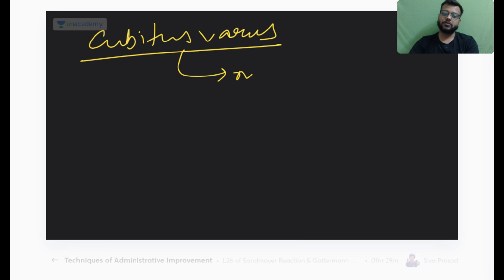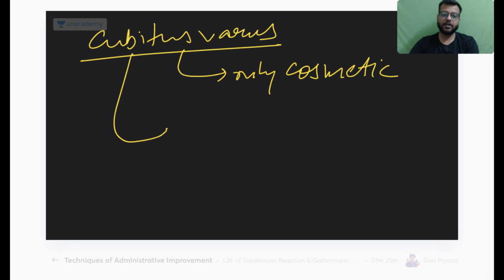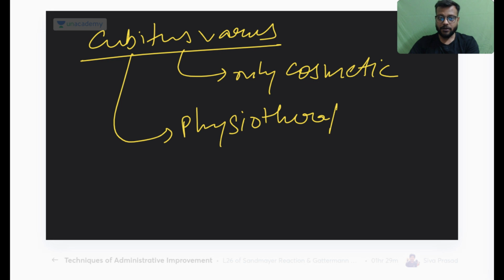Now the gunstock deformity, the cubitus varus deformity, is generally only cosmetic. Functional impairment could be corrected with physiotherapy and proper exercises. But if it is largely impairing the functional ability of the patient or the child, then you have to go for an osteotomy, and here there is a specific name of the osteotomy that you have to remember,